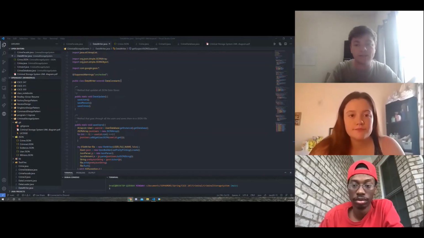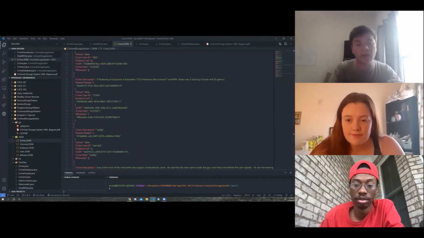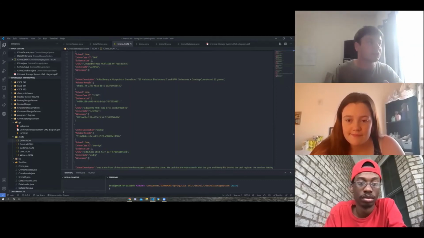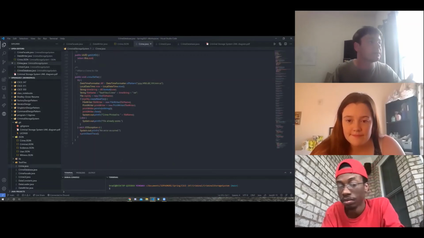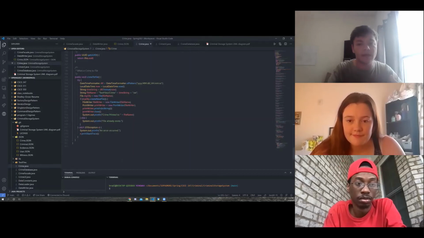Using the data constants, it's able to keep track of the set spot for each of the different variables, and using UUID as seen in this JSON file, it's able to connect things such as evidence that are stored in a different JSON file to the objects that are used in things such as crime. In addition, we have file writing as seen in this crime class here, which will pull in the data from these array lists and be able to utilize that.